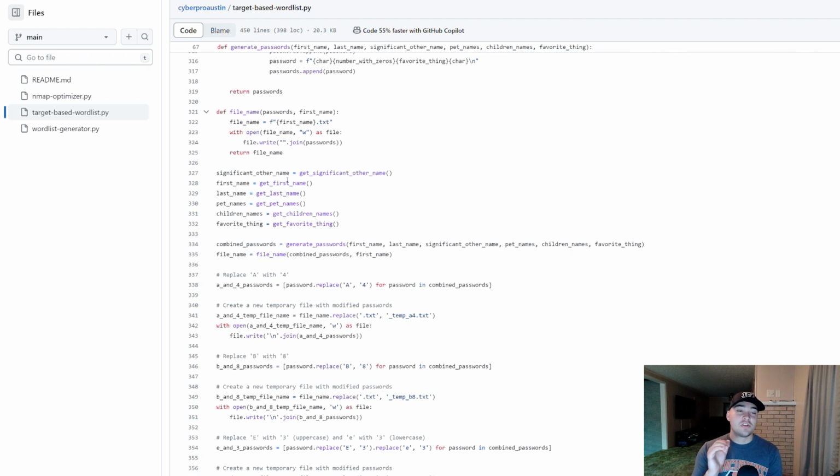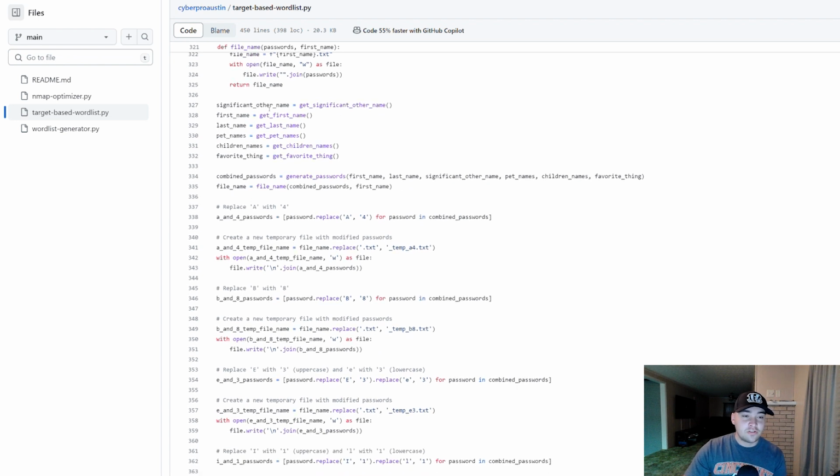Now, when we actually start getting into playing it out, it's not until line 327 that we actually start doing anything. The first part was all just defining functions. So at 327, the first thing it asks you is what the significant other of the person's name is, and assigns that to the significant other name variable. First name variable gets assigned get first name, last name, get last name, pet names, get pet names, children names, get children names, favorite thing, get favorite thing.